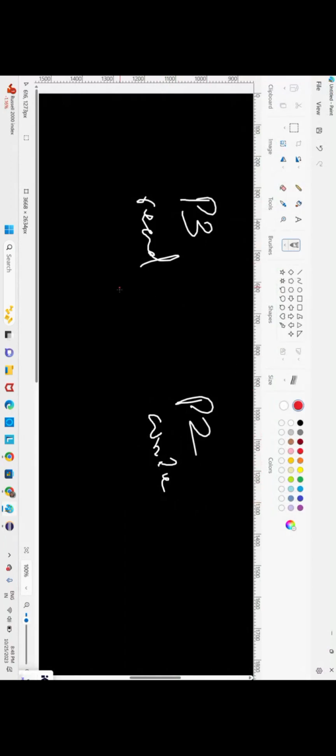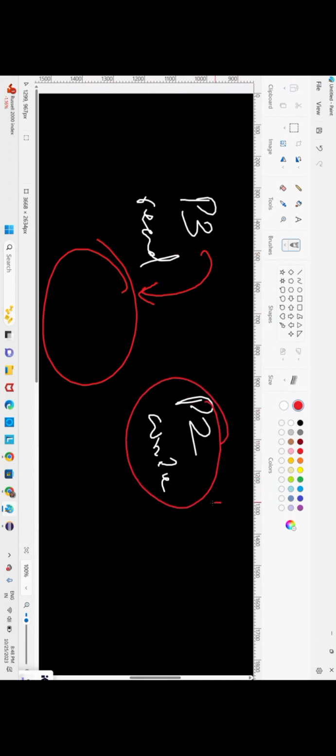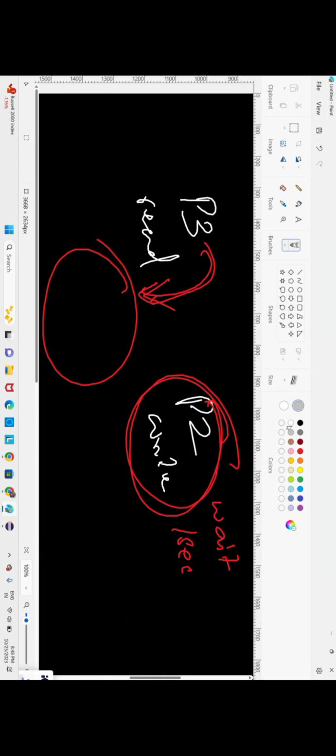Here is one name object. We have allowed person 3 to read first, and we have made person 2 wait for 1 second. When we execute, if there are no other obstructions, a thread will execute without any disturbance. Person 3 is also doing the same.